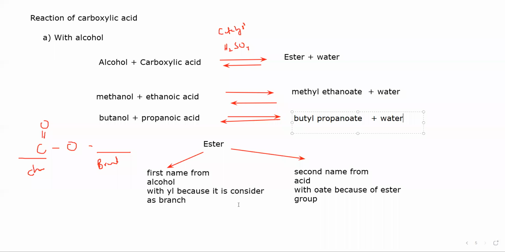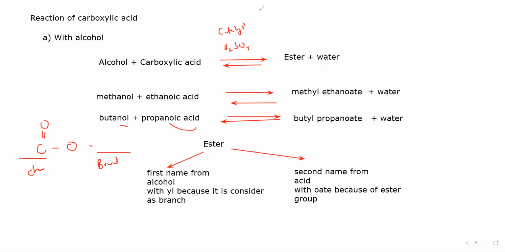The product which is formed is butyl propanoate. Because of alcohol, we will not include OL. Because of acid, we will not include oic acid, because it turned into another compound which is ester.